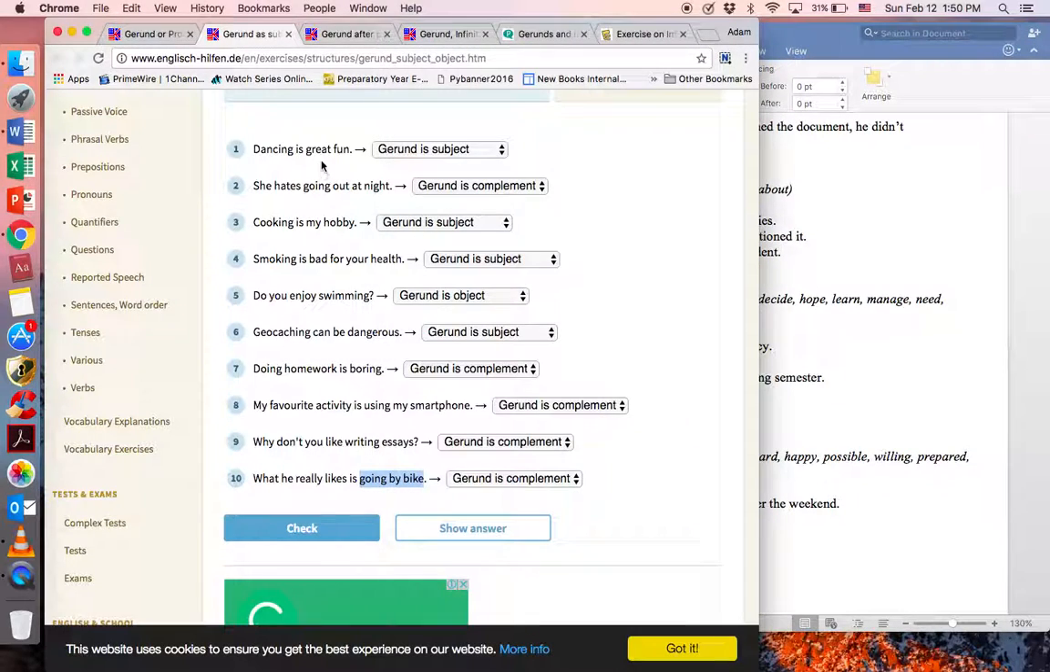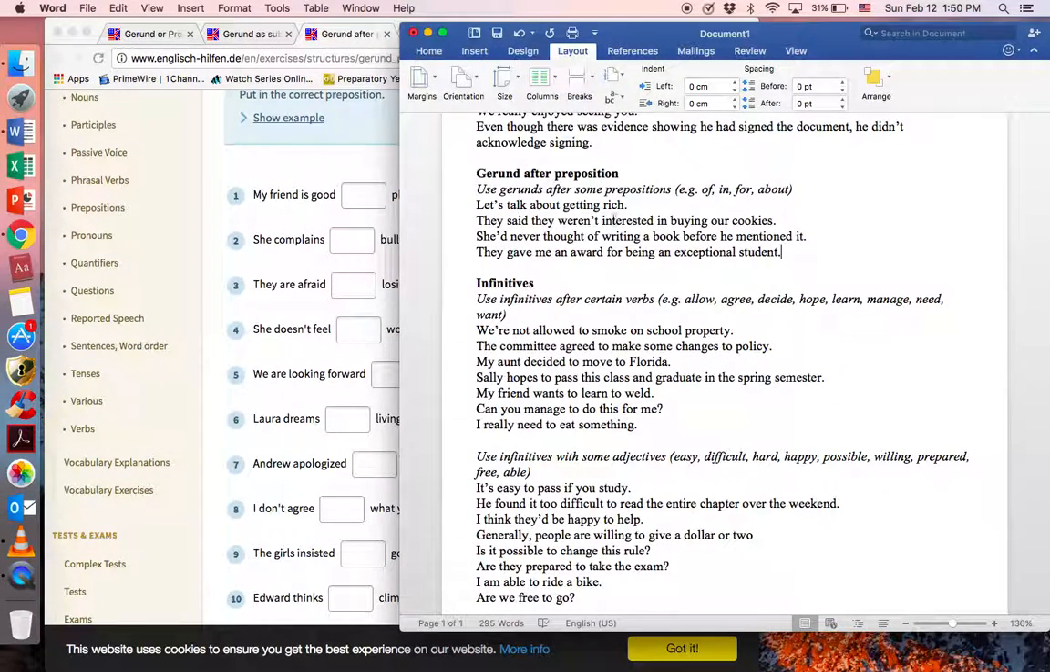Gerunds after prepositions. We're going to use gerund after some prepositions, for example, of, in, for, or about. Let's talk about getting rich, right? Let's, that's our subject. Let us is the subject. It's a funny way to say we use the object pronoun, but that's actually the subject. Let's talk about getting rich. And getting rich is our object after the preposition about, gerund after preposition.